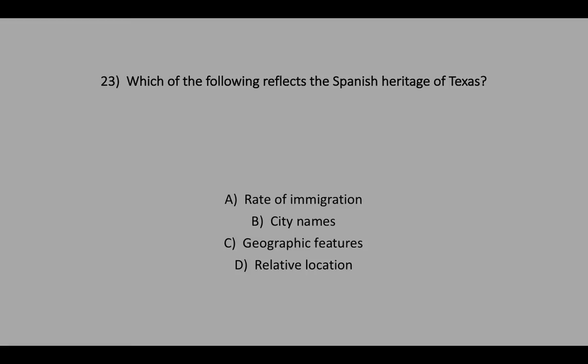Number 23. Which of the following reflects the Spanish heritage of Texas? A. Rate of migration. B. City names. C. Geographic features. D. Relative location.